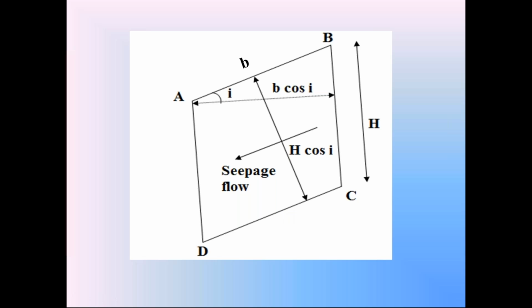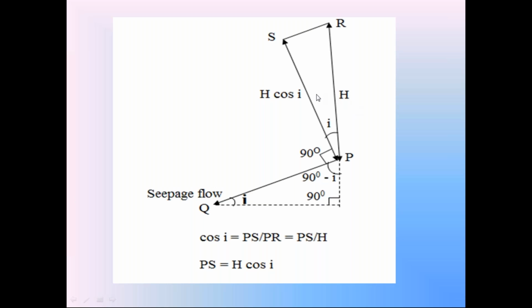The weight W acts vertically downward direction. The pore water pressure acts vertically upward direction. That is equal to unit weight of water into the height of the soil prism perpendicular to direction of the seepage flow. This height is equal to h cos i. So by using this diagram, already I explained the height of this soil prism. This is PS. The height of the soil prism perpendicular to the direction of seepage flow is h cos i. I explained this calculation in the first condition.